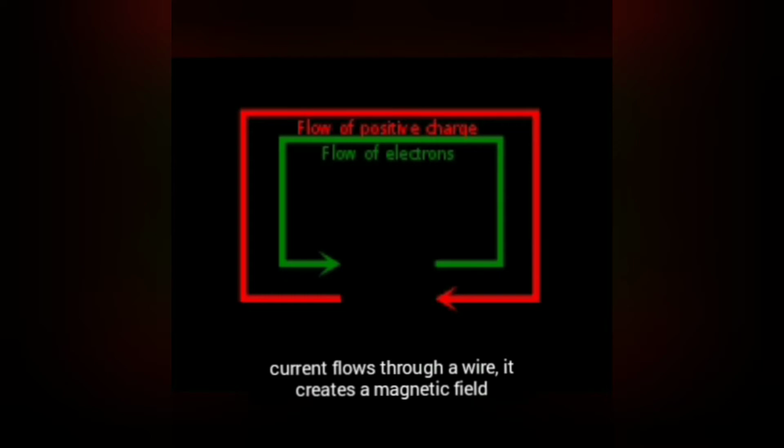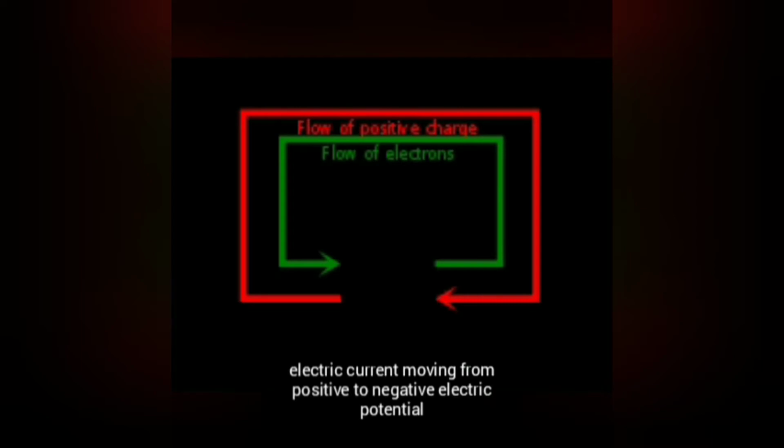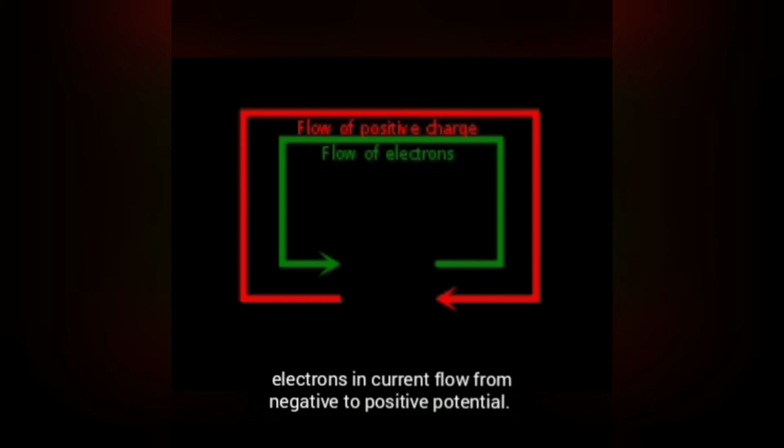Electromagnetism is magnetism produced by an electric current. When electric current flows through a wire, it creates a magnetic field that surrounds the wire in circles. Electric current is moving from positive to negative electric potential, while electrons in current actually flow in the opposite direction, from negative to positive potential.